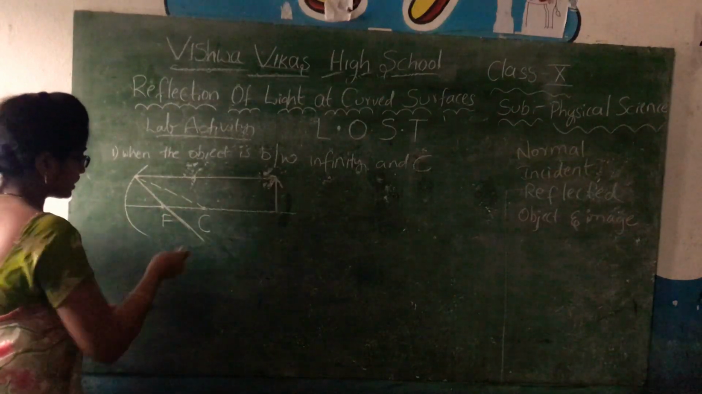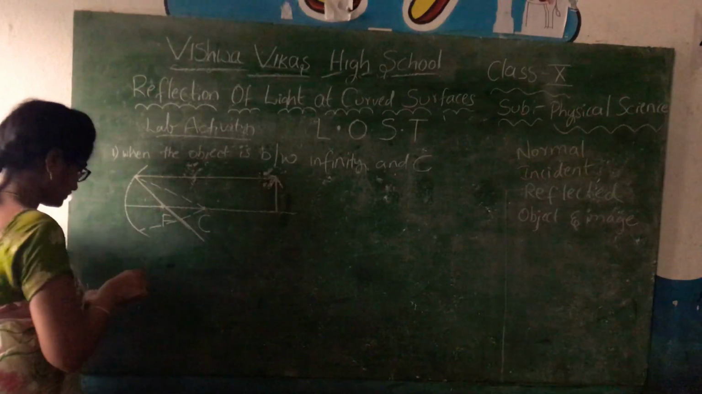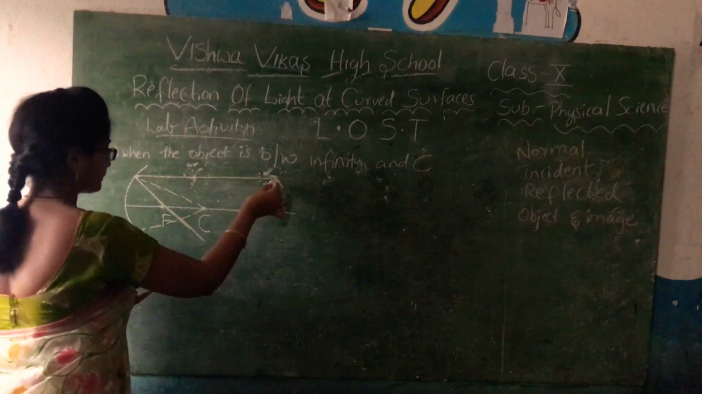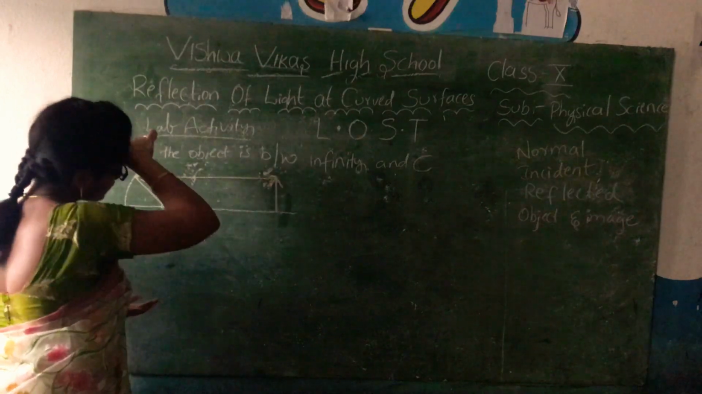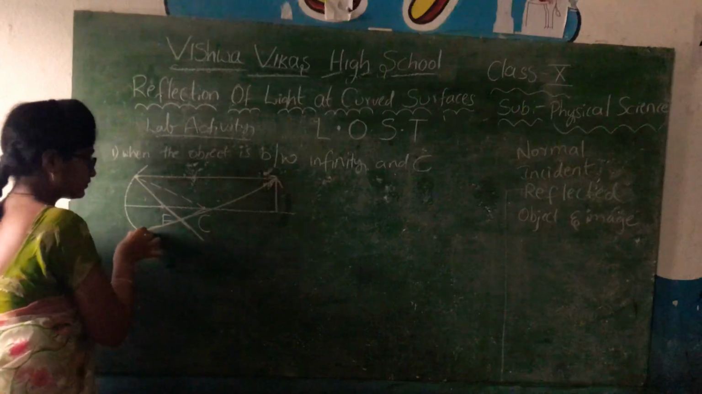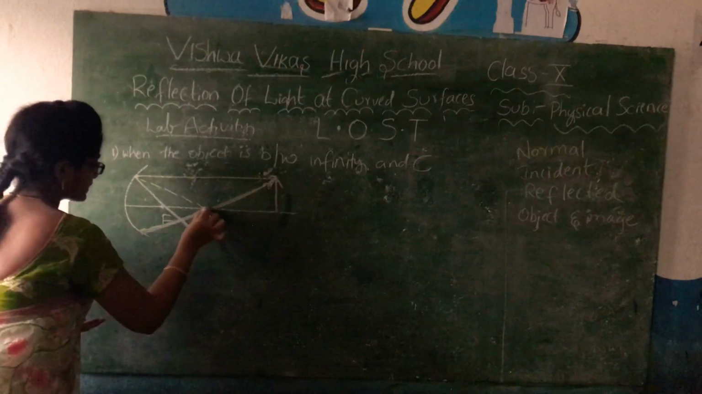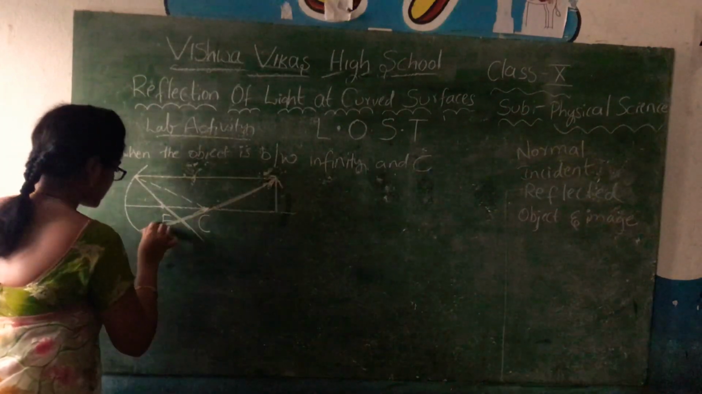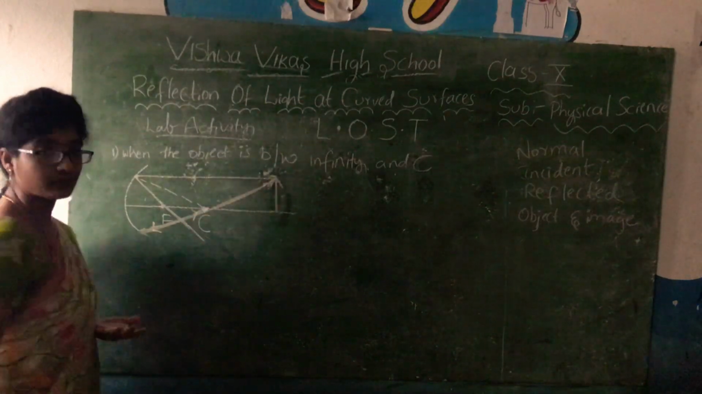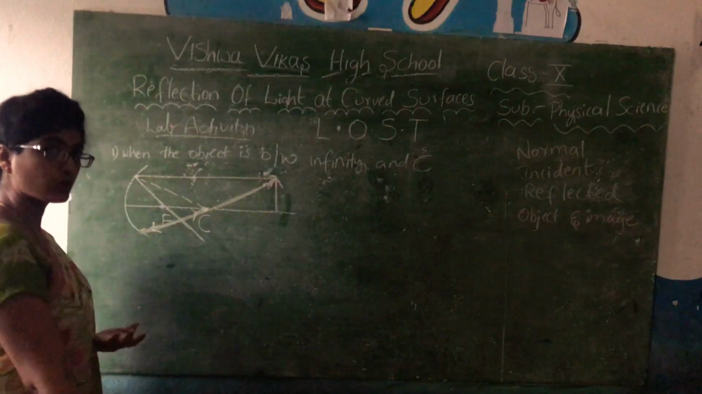Let me take another normal here. Now I will draw the incident ray which is passing from the center of curvature. This is the incident ray passing from the center of curvature, and this is also the normal. So this is also the reflected ray, because it is the center of curvature, as I already told you in the beginning of this session.